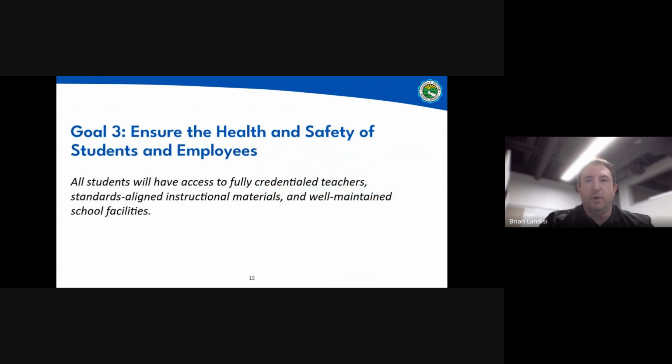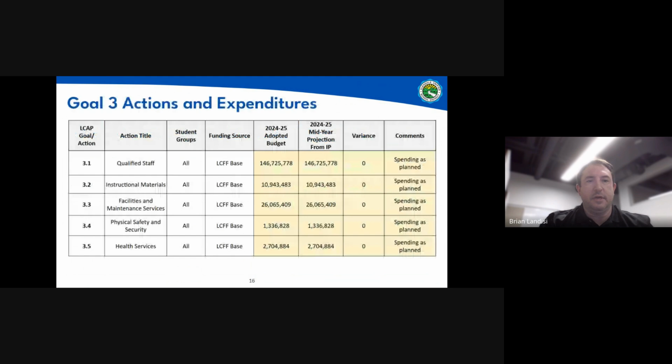Goal 3, our broad goal in our LCAP, is to ensure the health and safety of students and employees. Here are the goals and actions that are associated with this area. Here, we focus on our qualified staff, instructional materials, facilities and maintenance services, and physical safety and security, and also health programs. You'll notice that as we compare our adopted budget to the interim projection, we did find that we were spending as planned.